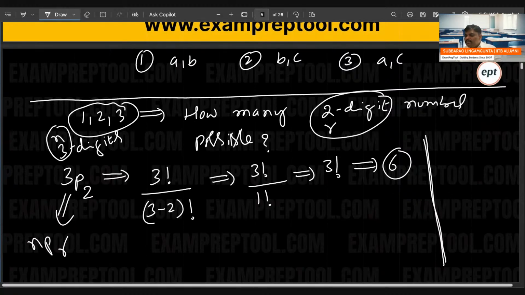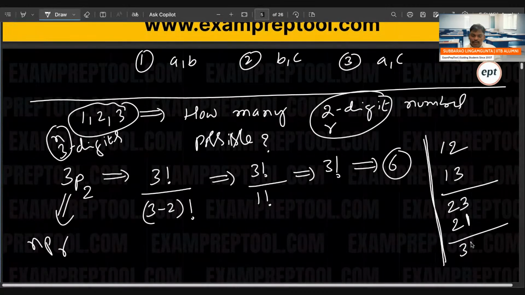Some people are asking, sir, how can you say 6? Can you see this one? 1, 2 is a 2-digit number. 1, 3, one more 2-digit number. Next, 2, 3, a 2-digit number. 2, 1, one more 2-digit number. Next, 3, 1, a 2-digit number. 3, 2.